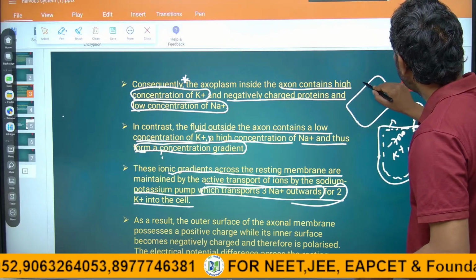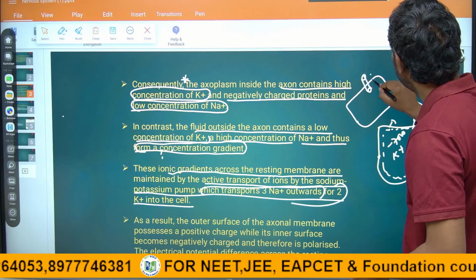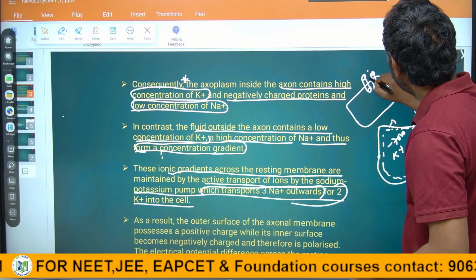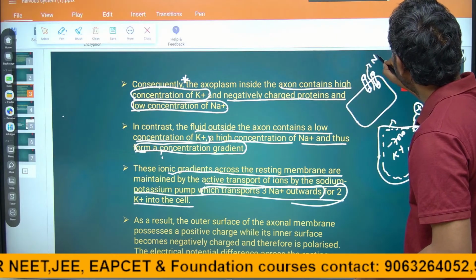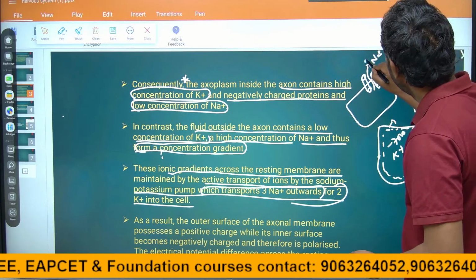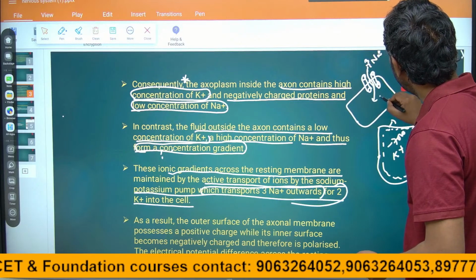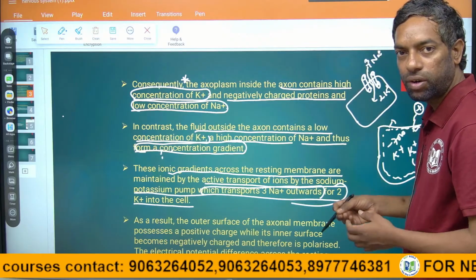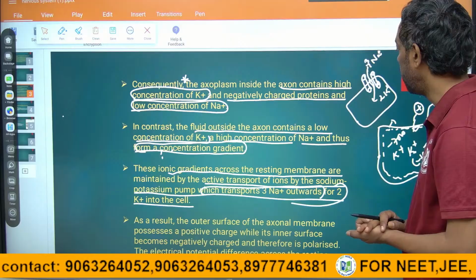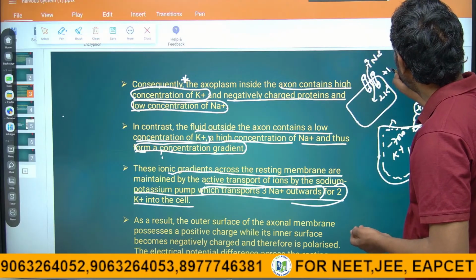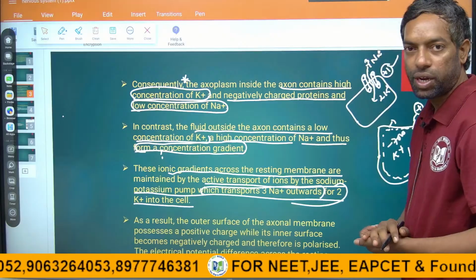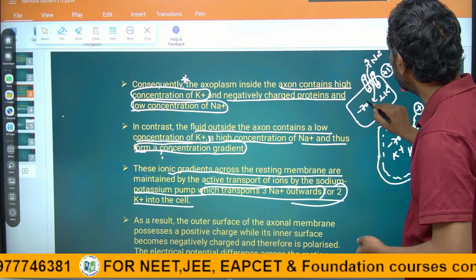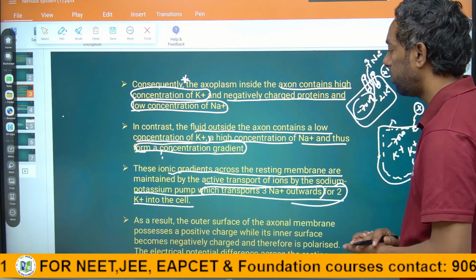In the sodium potassium pump, 3 sodium go out and 2 potassium enter in. So 3 positive charges go out and 2 positive charges enter the cell, meaning there is a difference of 1 positive charge between outside and inside, that is minus 70 mV, guys. That is why it is maintained at minus 70 mV.